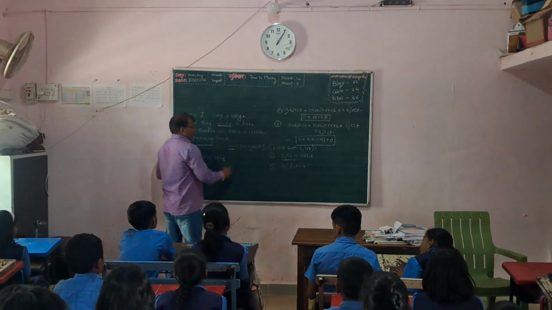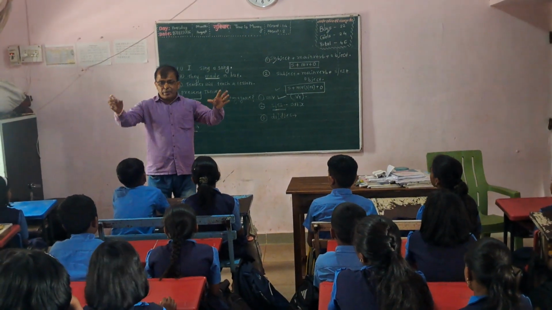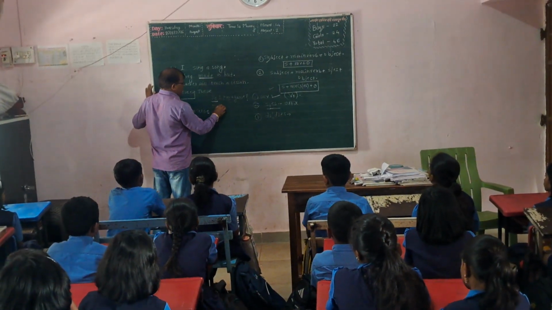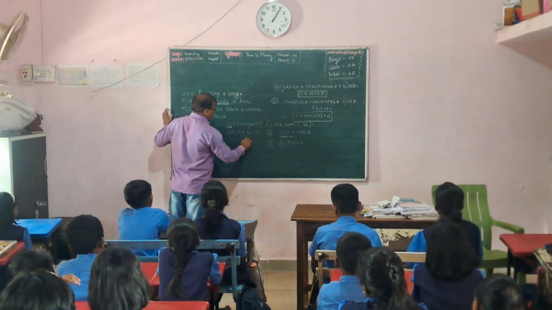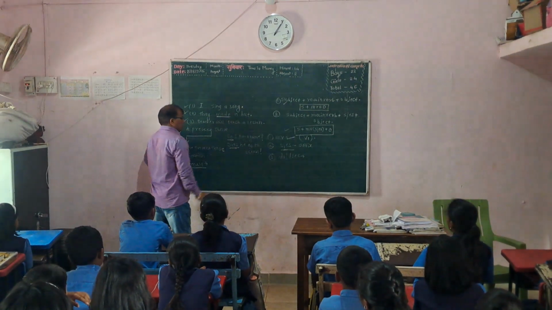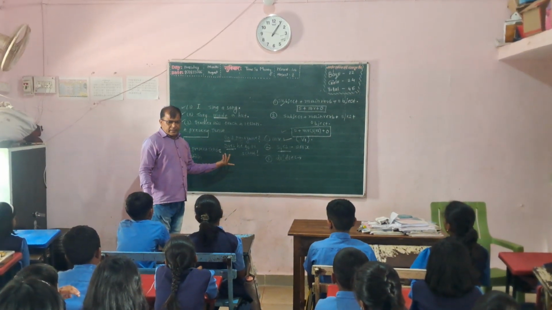Here is a do. When do is here, then definitely say it is a simple present tense. When does is here, does he go to school? Here is a does. When does is here, then it is a simple present tense.